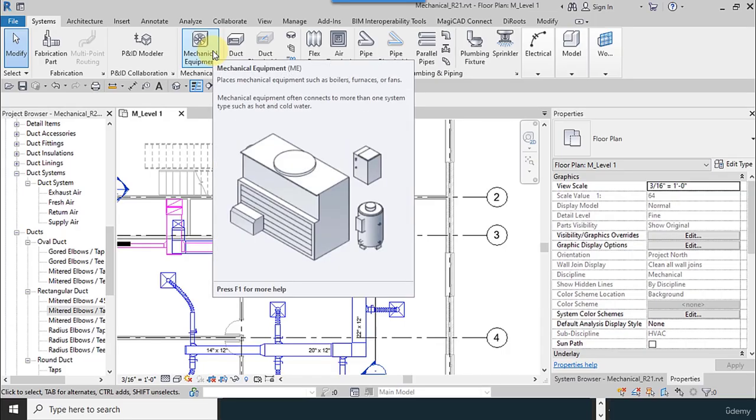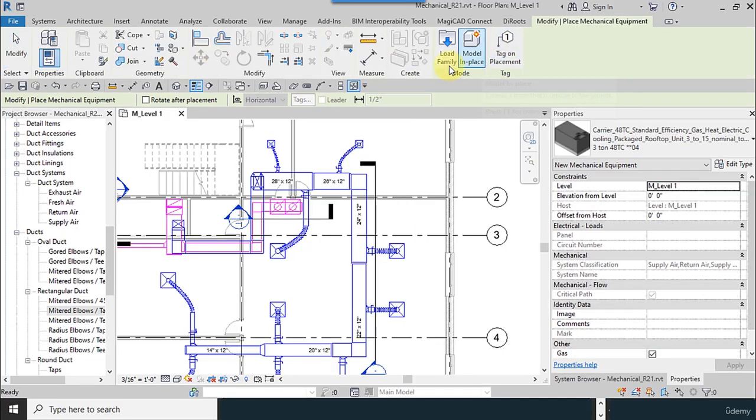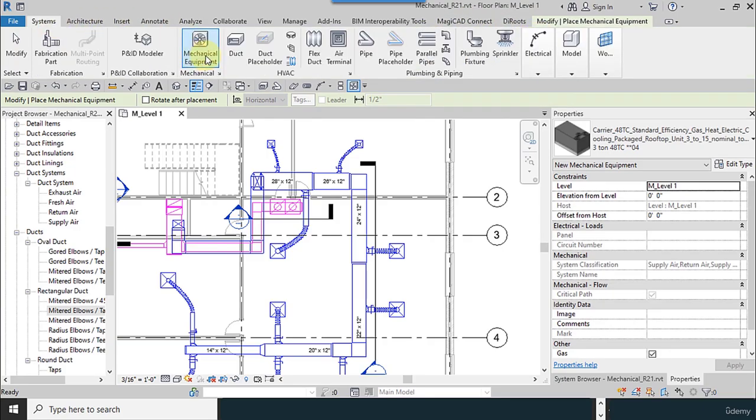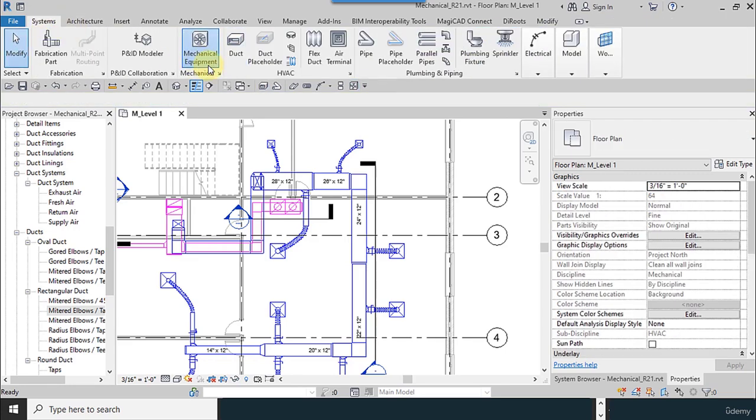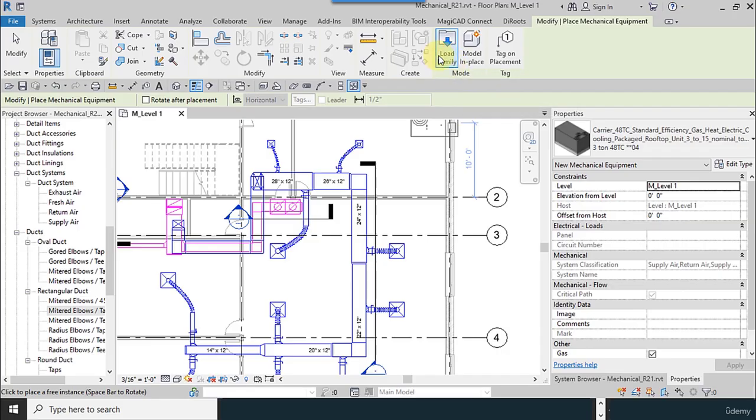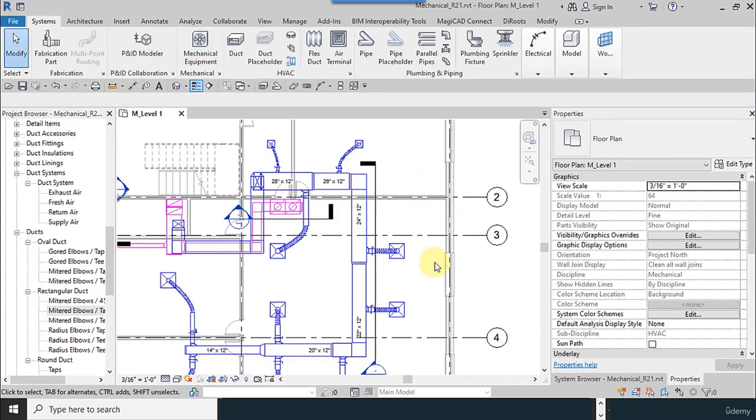And for example, you use mechanical equipment, and a loadable family is made here, Load Family, as you can see. But when you select the duct, there is no option like this. So the specification of this is that Load Family is activated when you use that, okay? When you go to the family environment, you have to add it and model it inside the project.